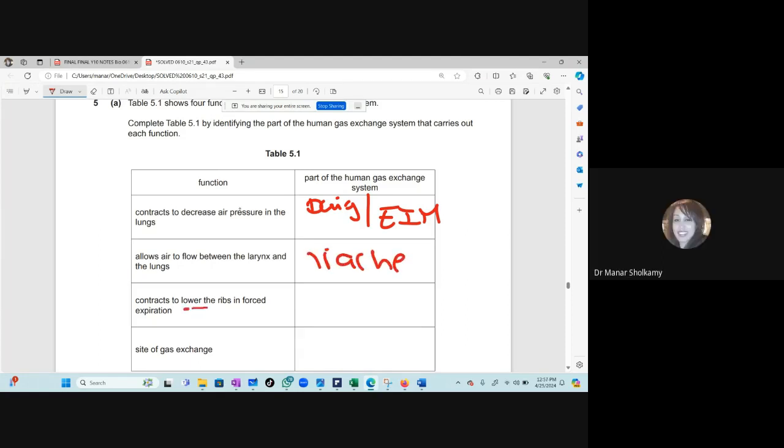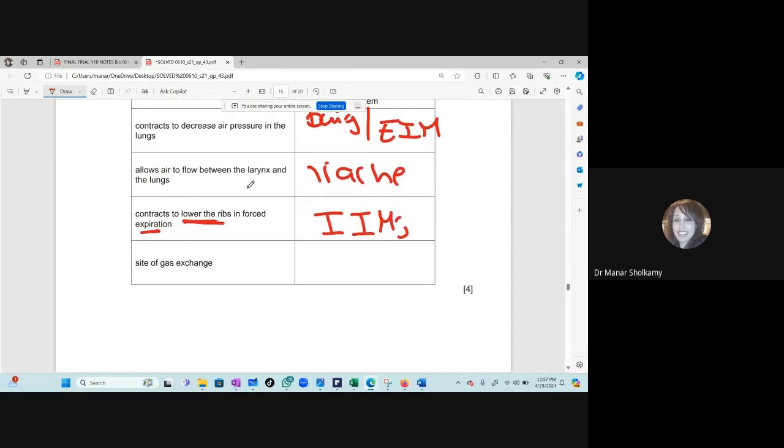Now, what will contract to lower the ribs in forced expiration? What will contract when you are exhaling? Internal. Yes, internal intercostal muscles. Now, if you did not study this lesson and you forget this part, you are in trouble.